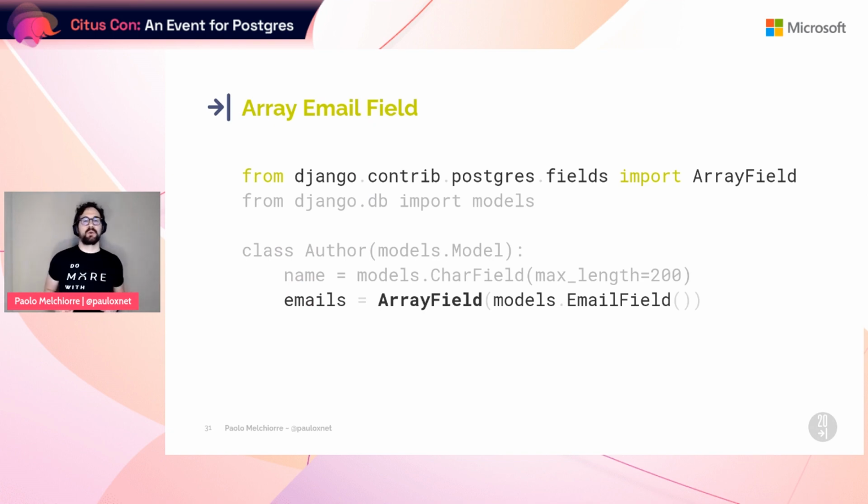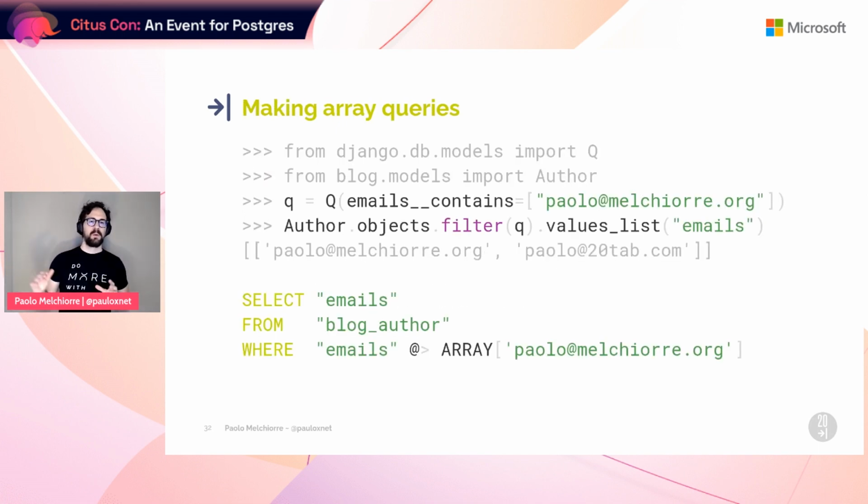For example, we can store multiple emails in our author model by defining an array of email using the email field as basis, without creating a new model, a new table, and so on. We can then query our author looking for an email. The content of the field itself is presented as a list in Python. The resulting SQL code uses all Postgres-specific operators for arrays, as you can see in the slides.